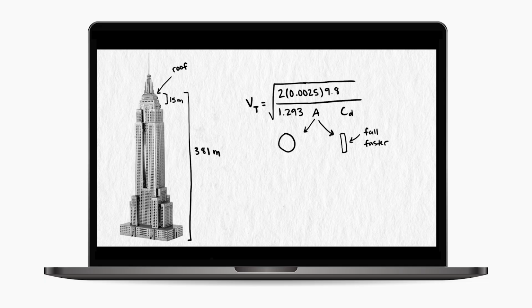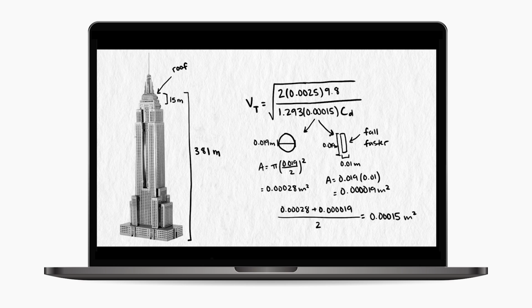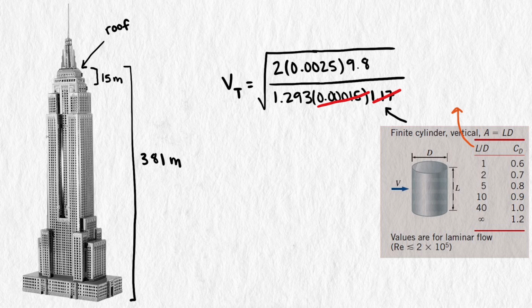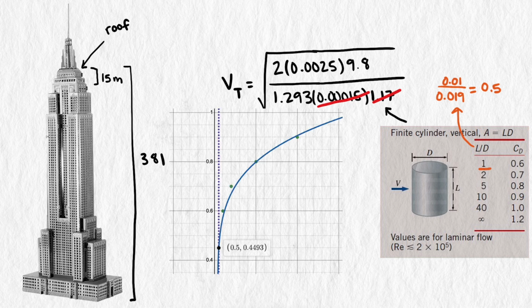We found both the area of the penny's face and edge and averaged them to estimate the cross-sectional area as the penny tumbles. Let's replace this value with the area of just the edge of the penny to see what we get. We also used the drag coefficient of a flat circular disc, but this new shape would be a thin vertical cylinder. It was challenging finding existing data on what this drag coefficient would be, but by extending this existing model using a line of best fit, we'll estimate the drag coefficient as 0.4.